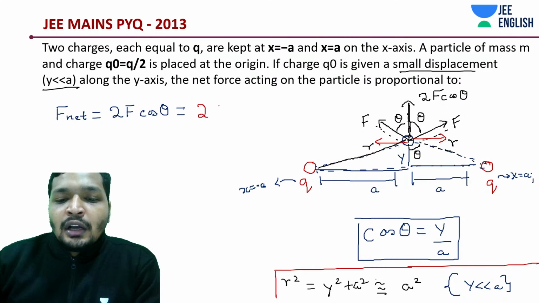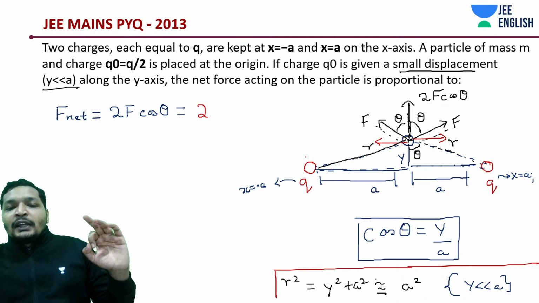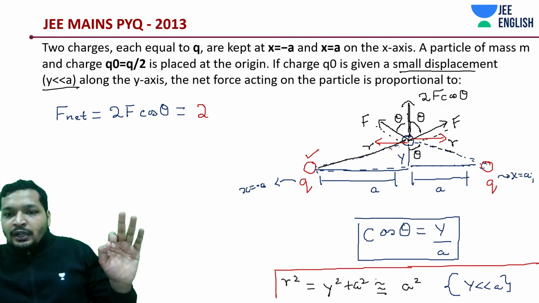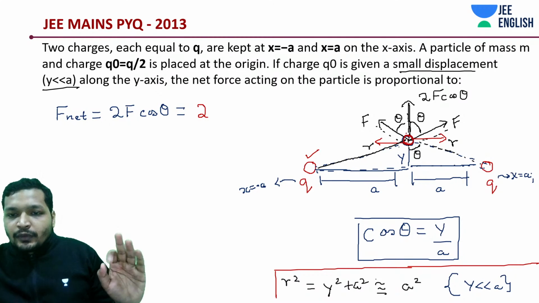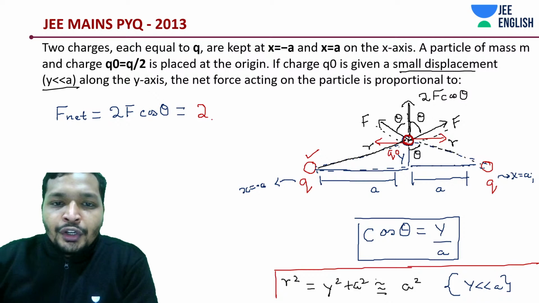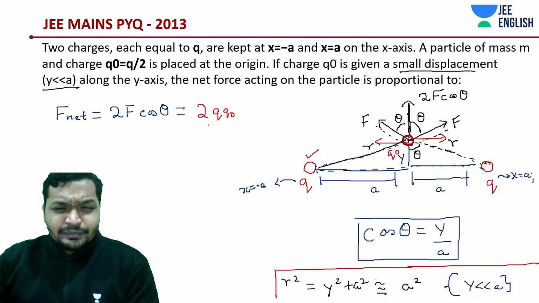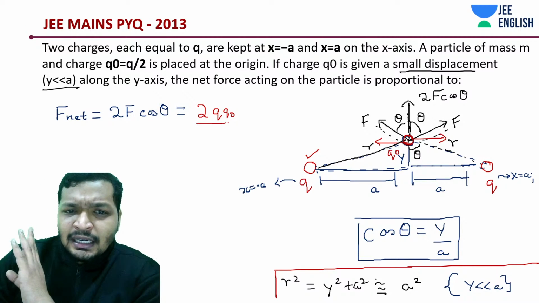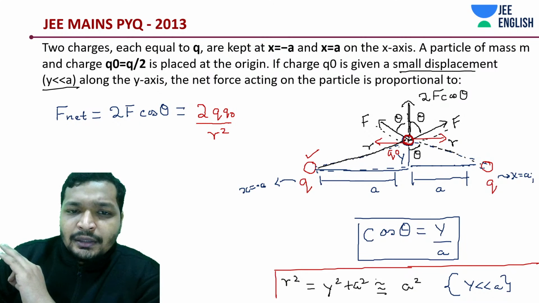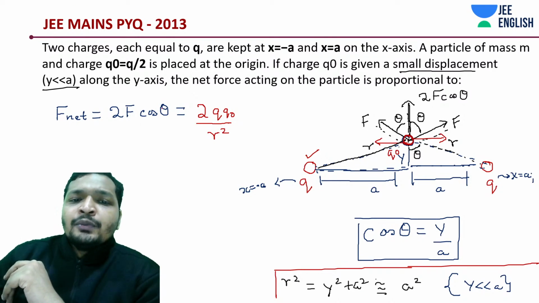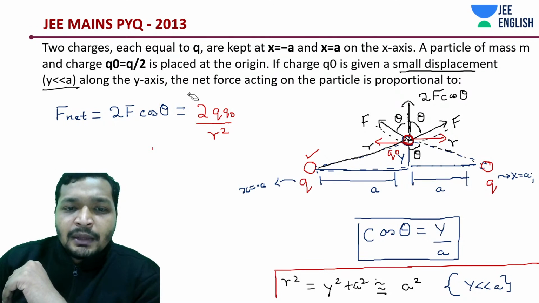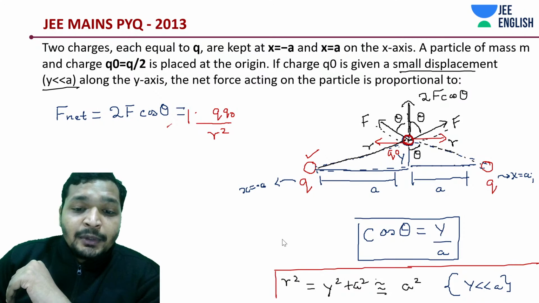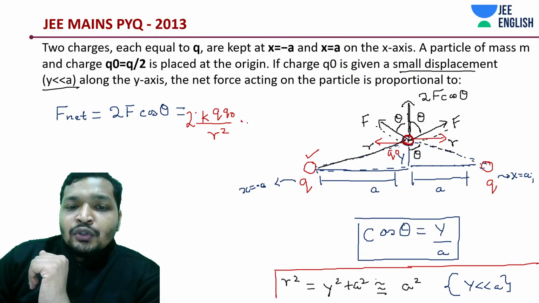This is going to be 2 into F, where F is, with one charge Q and the other charge Q naught, 2 into K into Q Q naught divided by r square, just your Coulomb's law, into cos of theta.